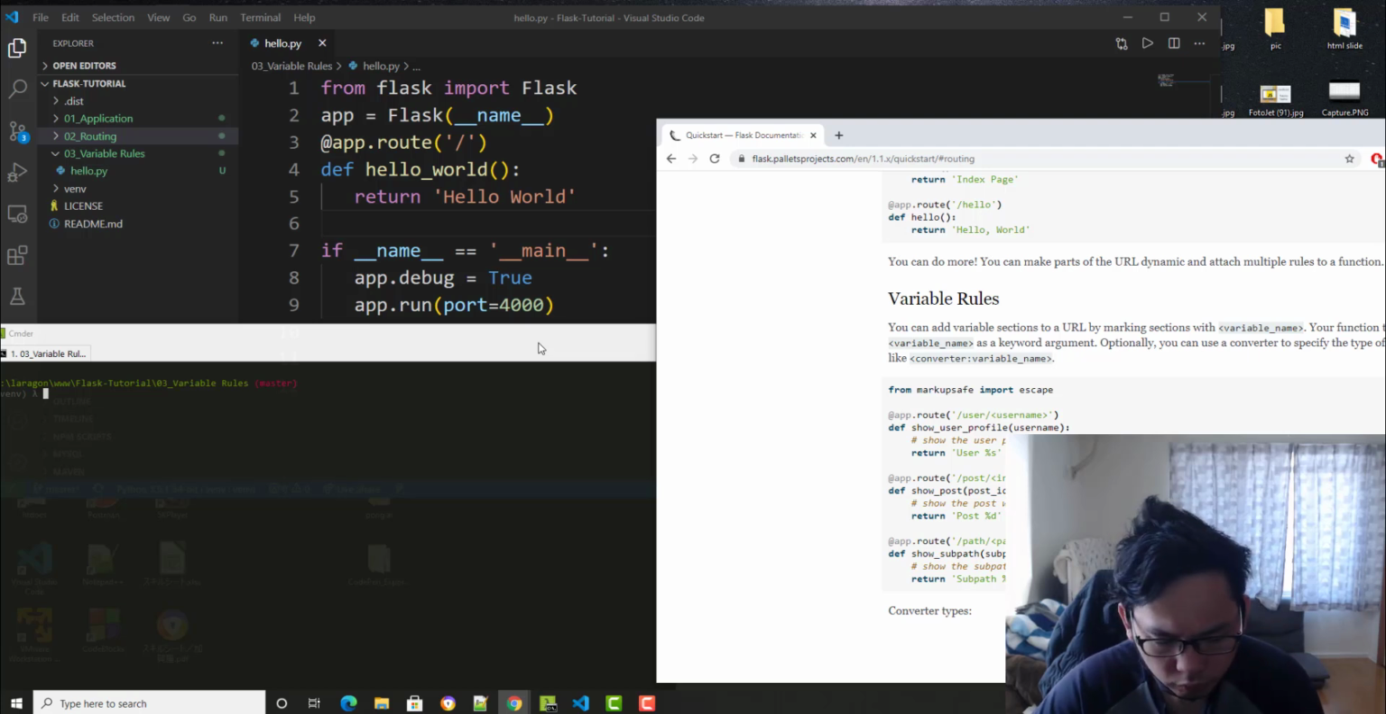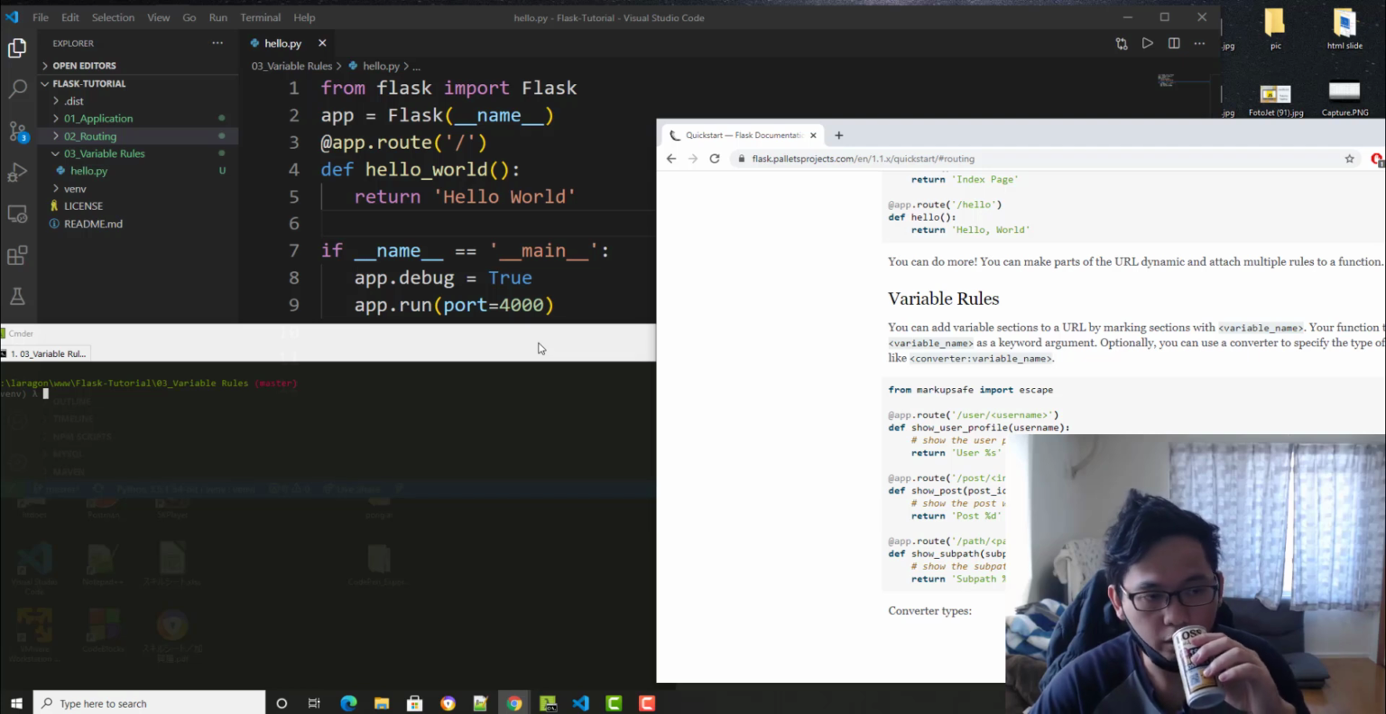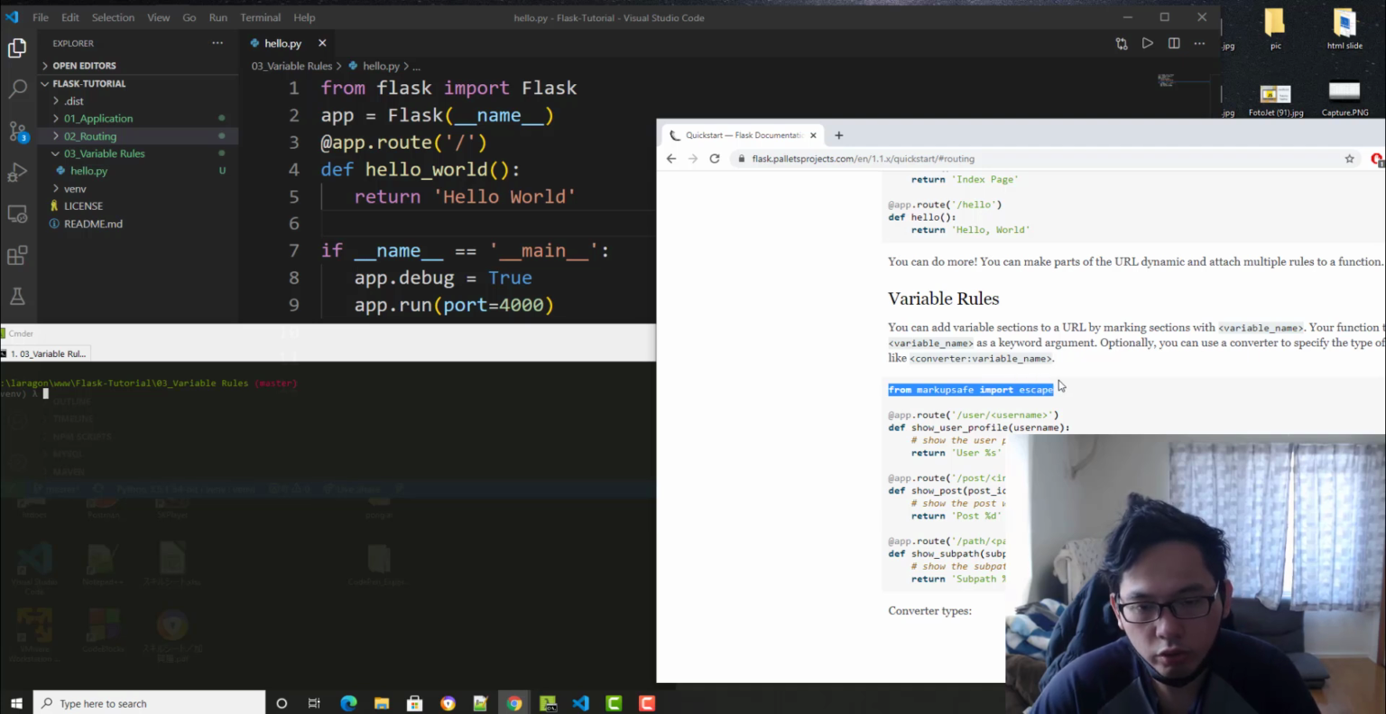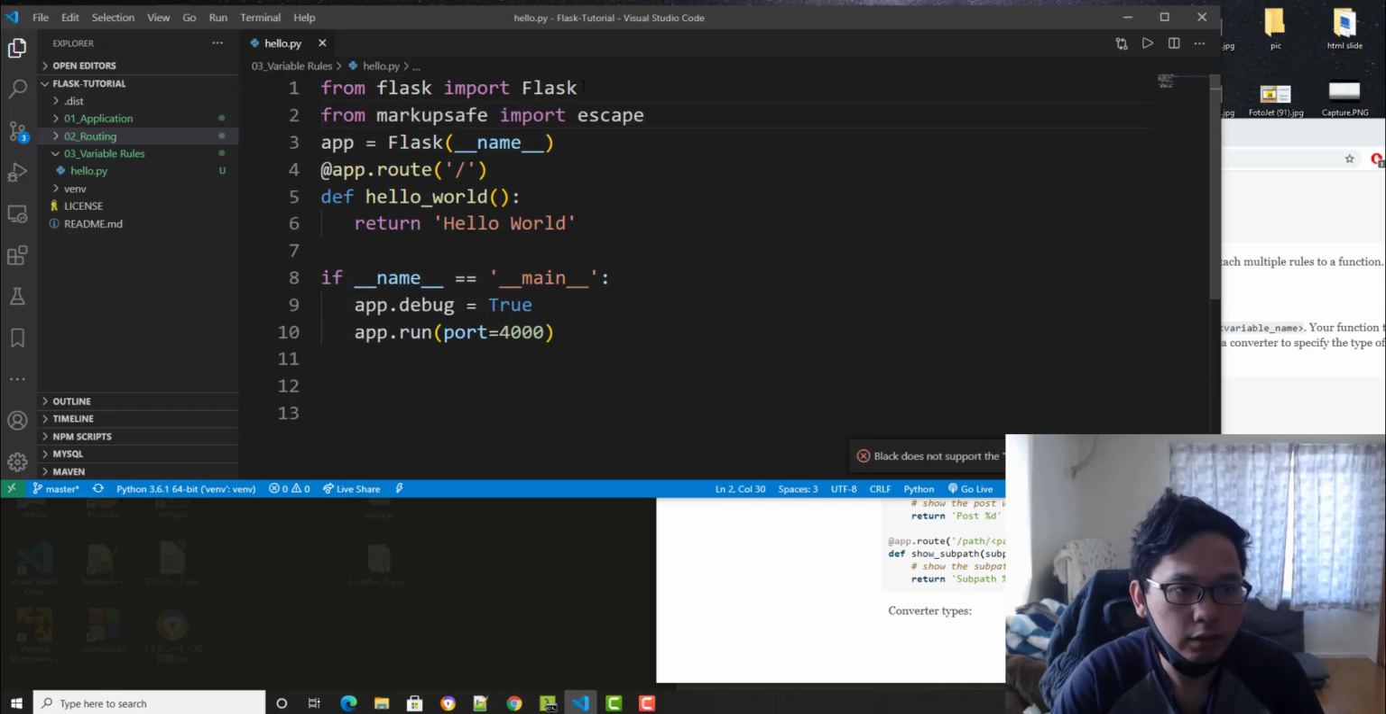Some tutorials out there explain the security risk on the URL, and they can delete your file if you don't think about what the security risk is. So you should always read the documentation. That's the important thing. Like this one, markupsafe, import escape. We need to add that to our file. Copy that.